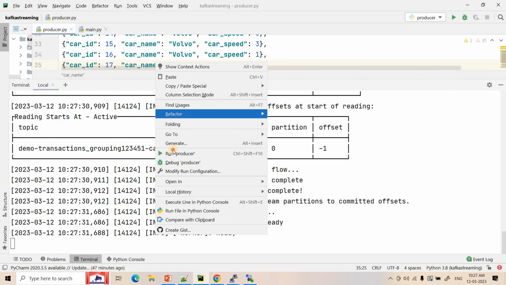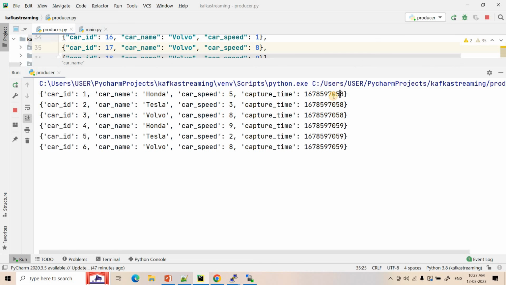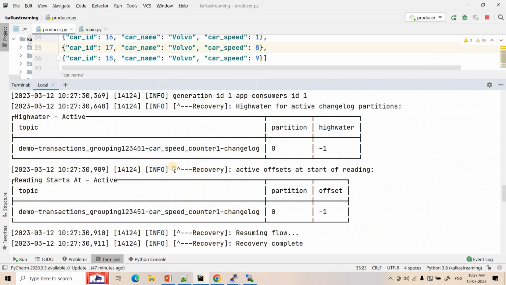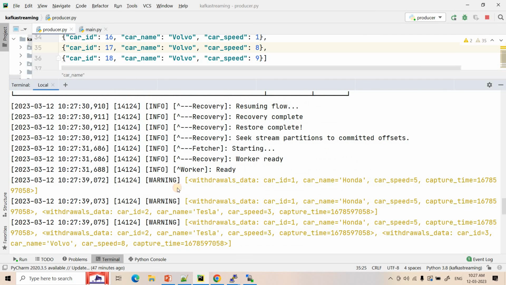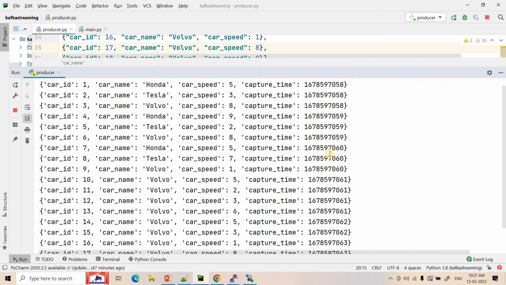Now I will start the producer. Okay. So here, see, the producer will first publish 3 events with the same capture time, then it will stop, then the next events like that. In the terminal, if you see what is happening, it is aggregating that data for car ID 1. Then, because the next event is also coming within the same window, it is keeping that in a list. Like that it is going. Okay. So here, see, all the events got passed.